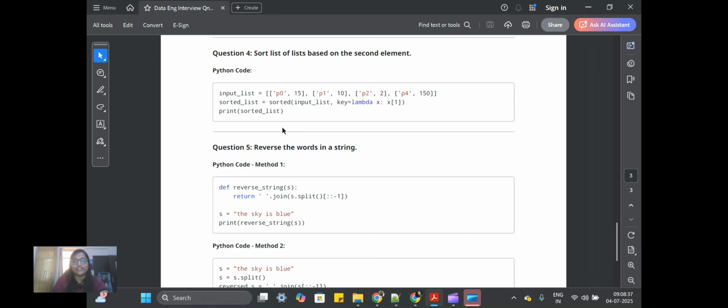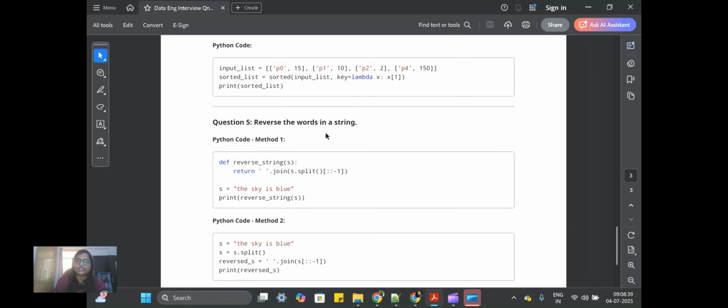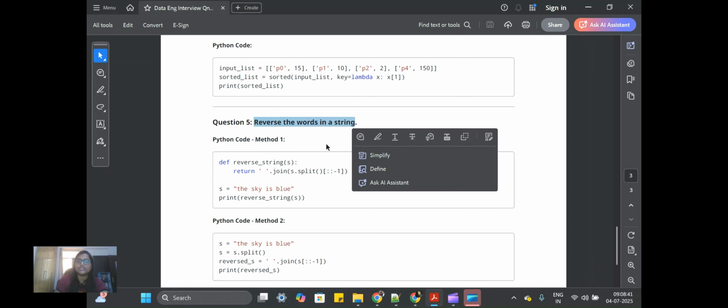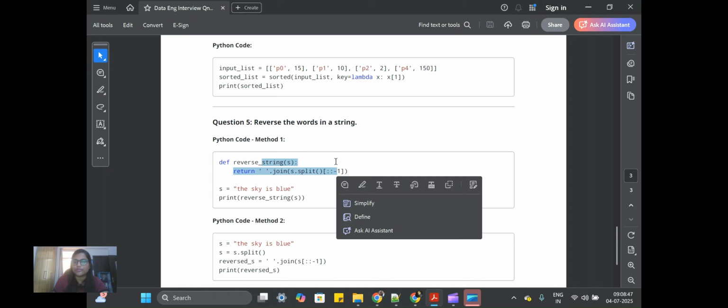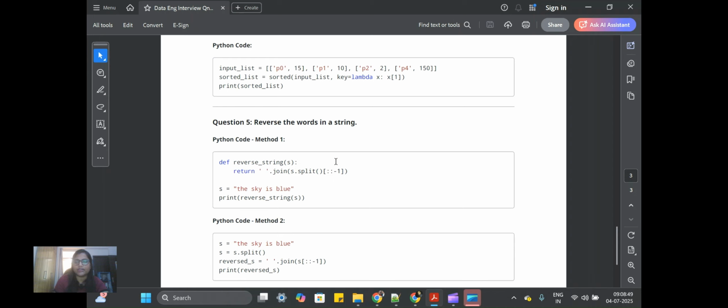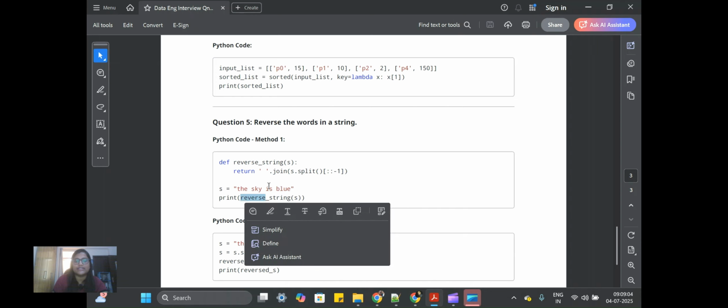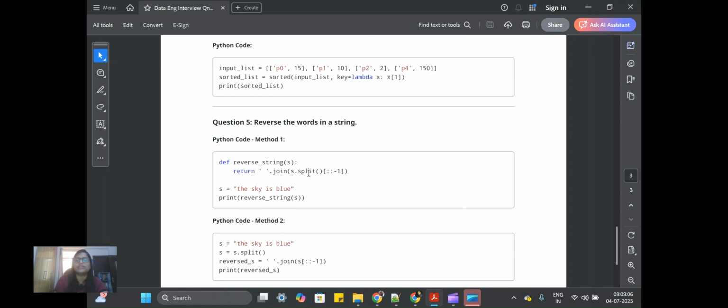The next question was reverse the words in a string. So it was again pretty simple. You can just split this string first of all, split it, then reverse it and just join it. It will give you the reverse of the string. Suppose the string is "sky is blue", so the output should be "blue is sky". So that's the simple solution. If we print this function, it will show the desired result.